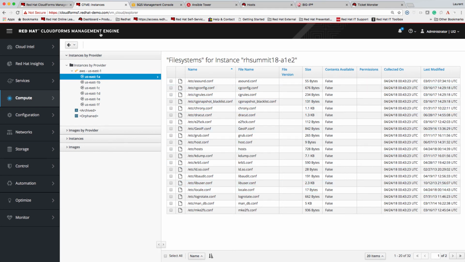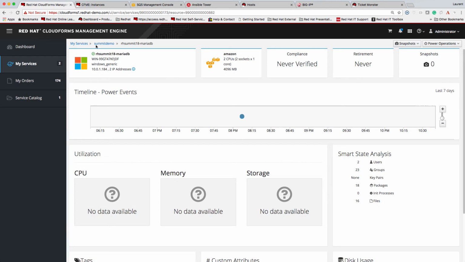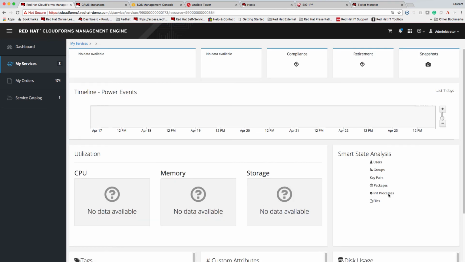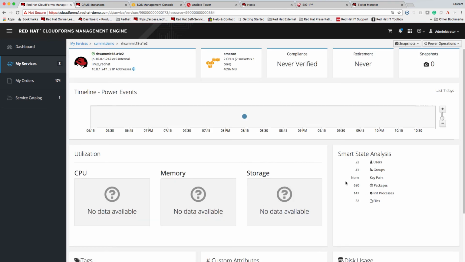All that smart state analysis content is available in the self-service URL as well, here for Windows. And we can also check that content on RHEL. If we check here, we see that that information is available too.